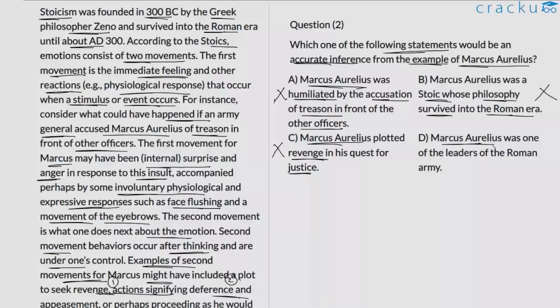D. Marcus Aurelius was one of the leaders of the Roman army. This is primarily true because the author hints at this idea.